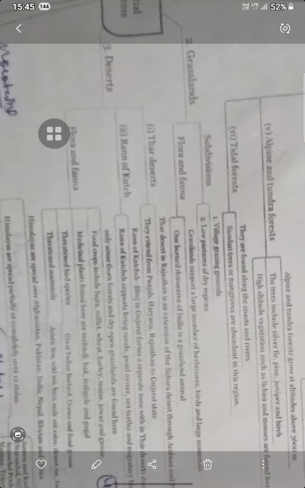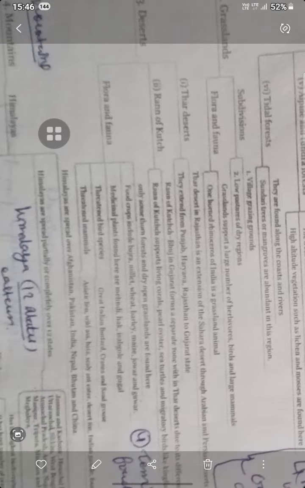So grasslands are the village grazing grounds and the low pastures of dry regions. Flora and fauna of the grassland: we can support here birds, large mammals, and herbivores, and one bird like the Indian bustard is a grassland animal.